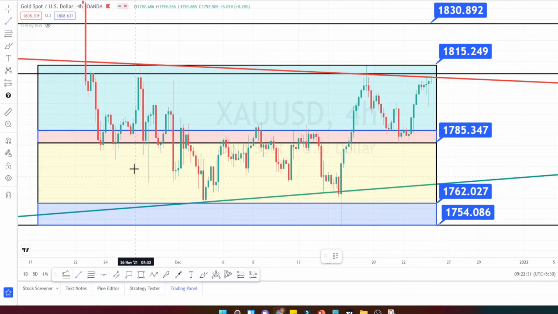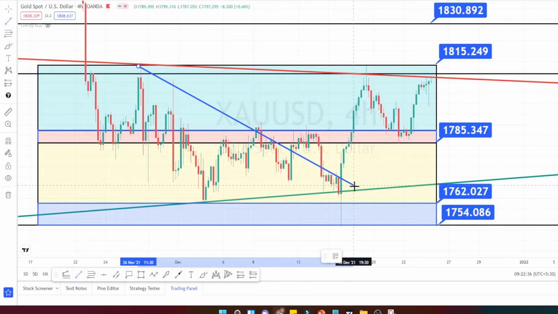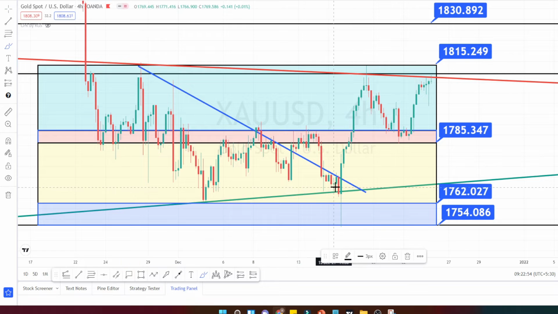When we look at the price action, from here it has started its downtrend, has taken support over here and the dynamic support level. From here it started its bullish trend. First it has tested the resistance level, again retraced back and tested the bottommost support level which is around 1785. Again it is trying to retrace and test this resistance level.